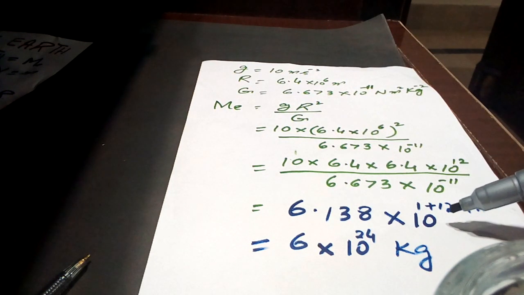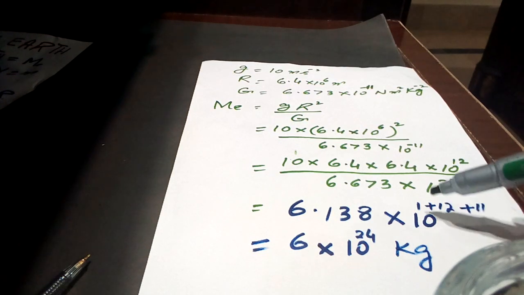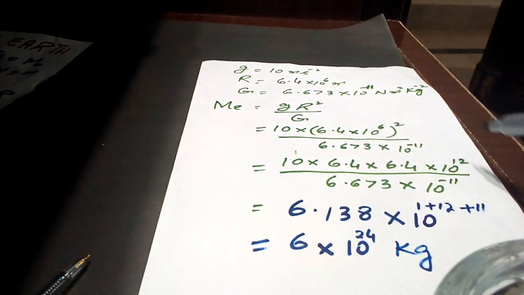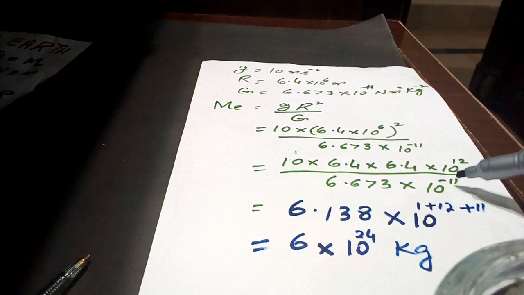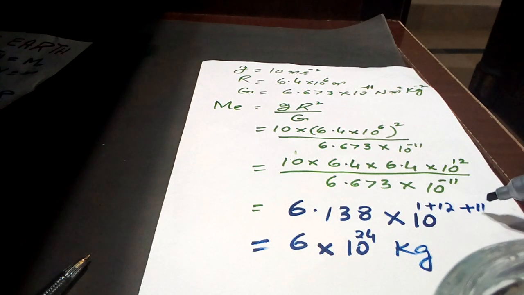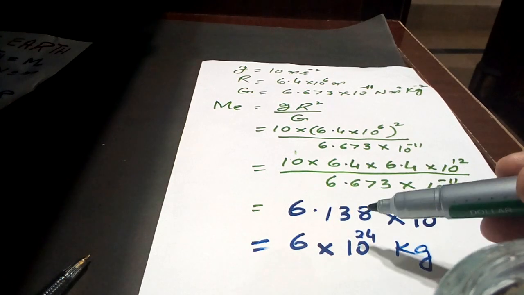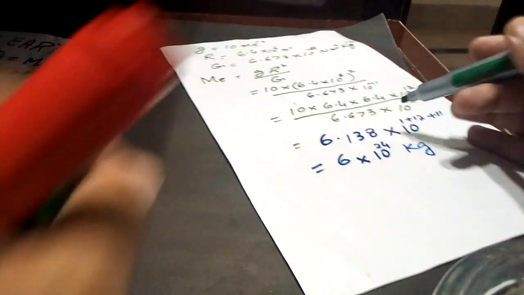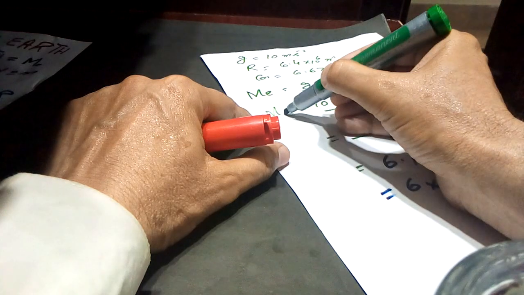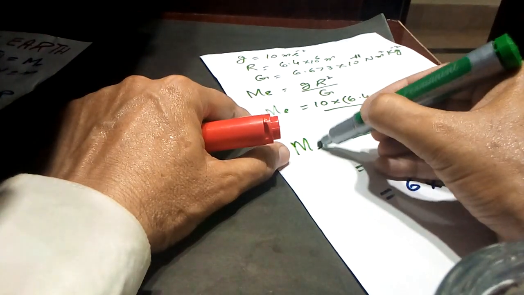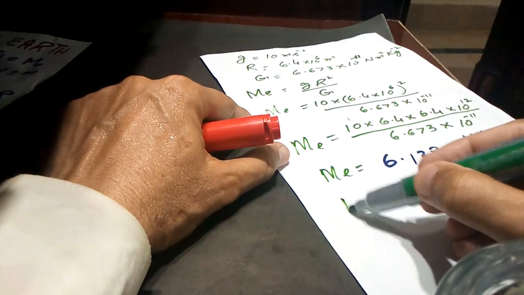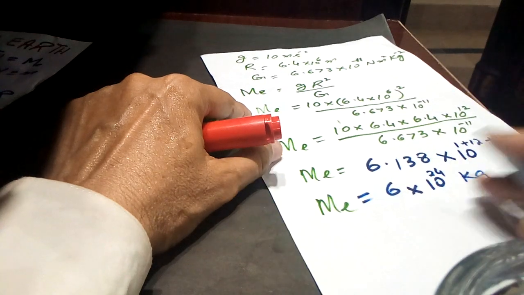By using the law of exponents, we add them: 1 plus 12 is 13, and 13 plus 11 is 24. Then we get the mass of Earth, 6 × 10⁻24 kilogram.